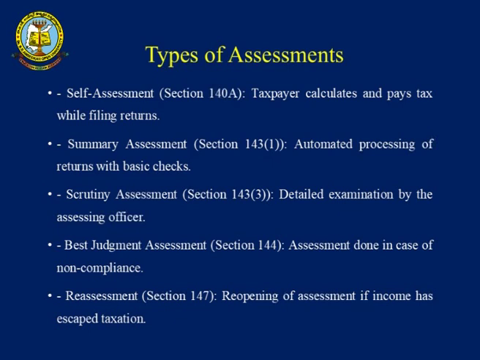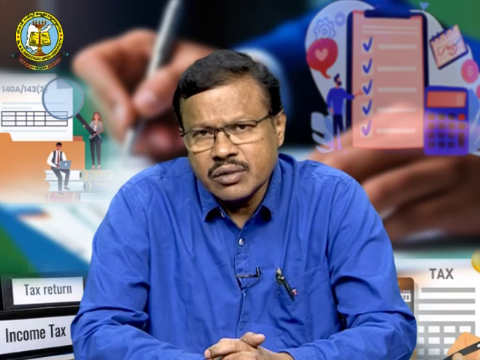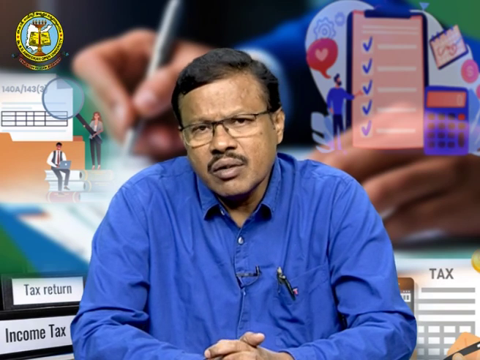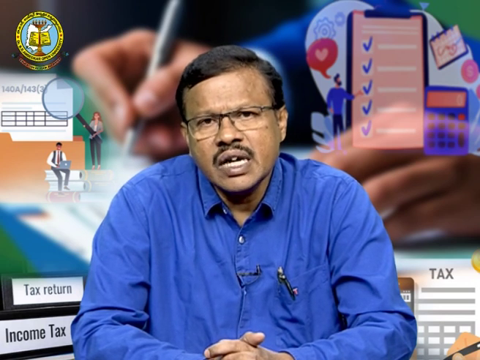Let's come to the best judgment assessment. Generally, people can understand best judgment assessment when the assessee submits sometimes twice or thrice or even more, and the assessing officer, the income tax officer, is not satisfied. Then the income tax officer advises the assessee not to submit anymore. Whatever you submitted, they will pick whichever is best. And sometimes according to the time and the law, they will verify the already submitted returns and choose one best return for making the assessment.